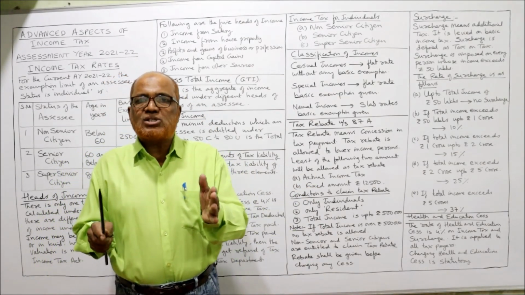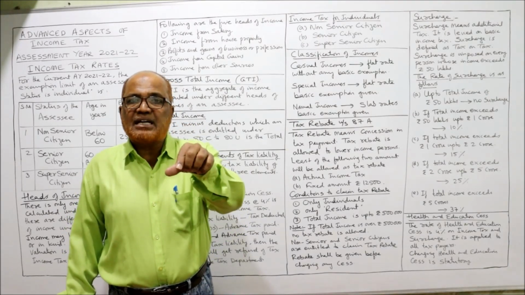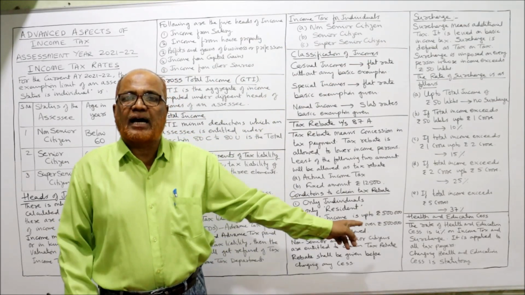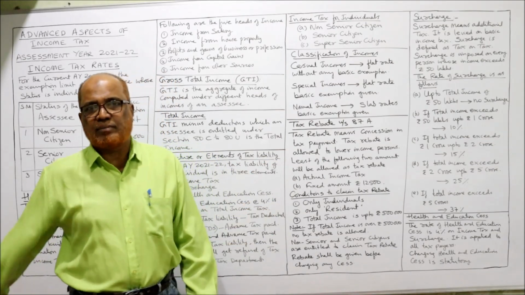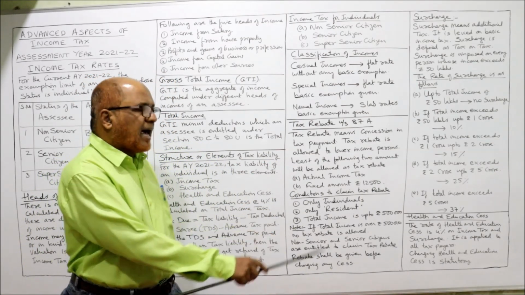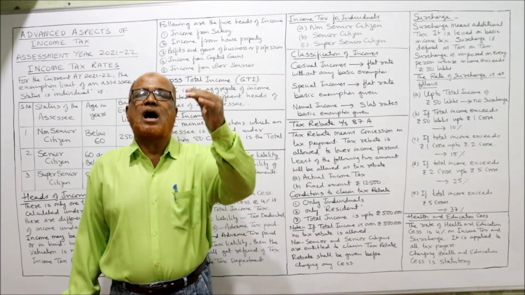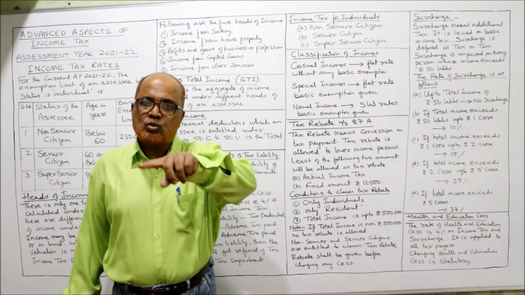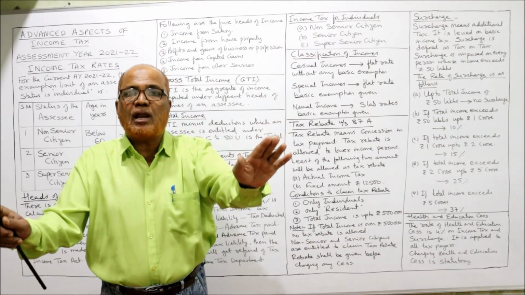Secondly, the status of the individual should be resident. That means if the residential status is non-resident, he will not get tax rebate. Only resident SSCs will get tax rebate. And thirdly, the tax rebate will be given only if the total income of the person is up to 5 lakh rupees. If the total income of the person is more than 5 lakh, tax rebate is not allowed.